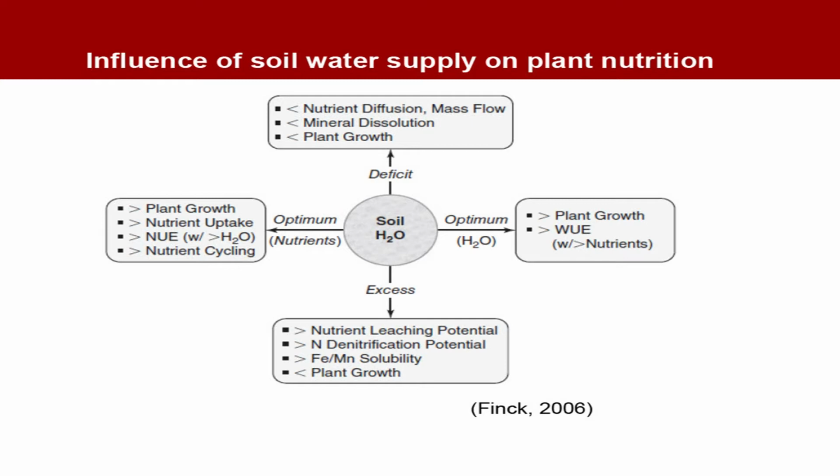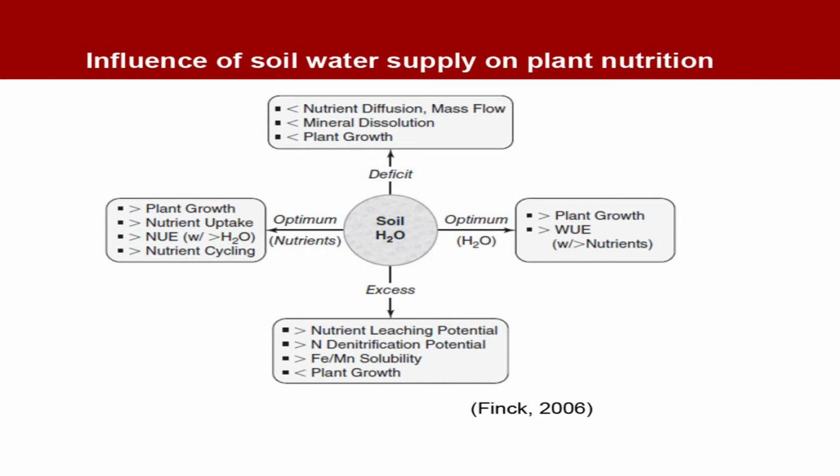Now, see another case, on the left side you see optimum nutrients. If your nutrients are at optimum level, what will happen? Plant growth will improve, nutrient uptake will improve, and nutrient use efficiency will also improve. Nutrient use efficiency will increase the water use efficiency, and the nutrient cycling is also improved. So, these are the advantages of optimum supply of nutrients.